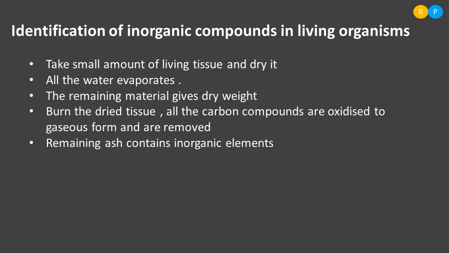These are the steps to be followed in order to identify inorganic compounds in living organisms. By chemical analysis of the ash, they came to know the presence of inorganic elements such as calcium, magnesium, potassium. These are certain inorganic constituents of living tissue.